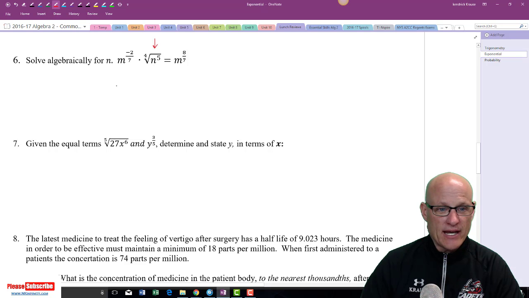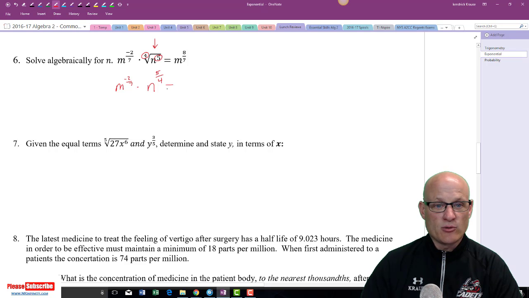We're going to convert that thing. So we're going to leave this one the way it is, and you got to convert it. Now, you got to remember, roots are in the ground, power up. So this is 5 over 4. Roots in the ground, power up. So my power goes in the numerator, and my root goes in the denominator. Is equal to m to the 8/7. I'm really almost done with this problem now.